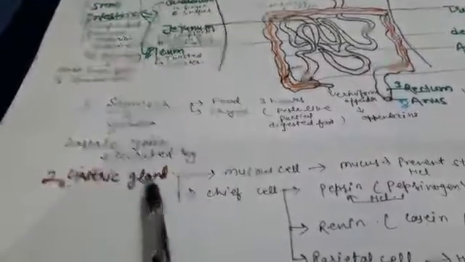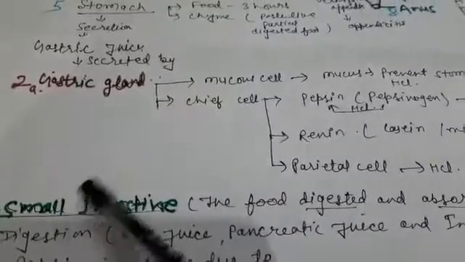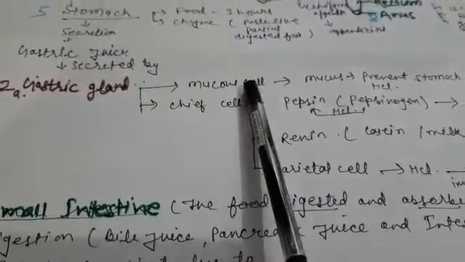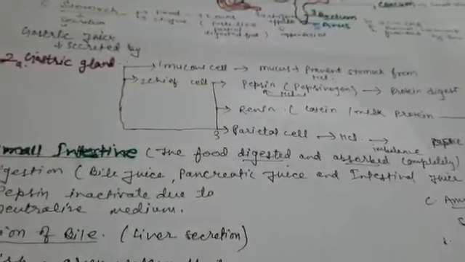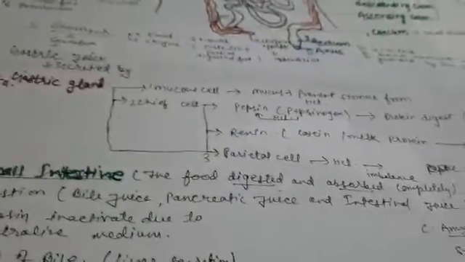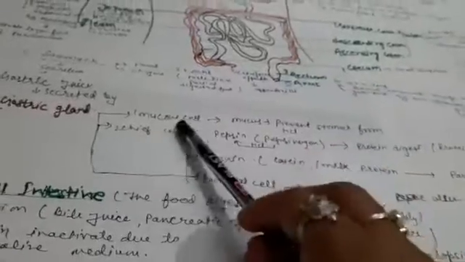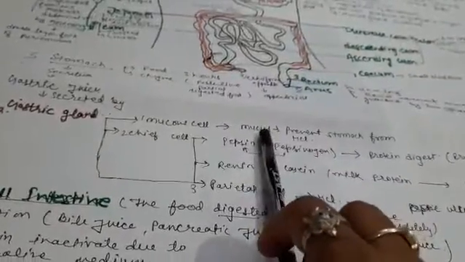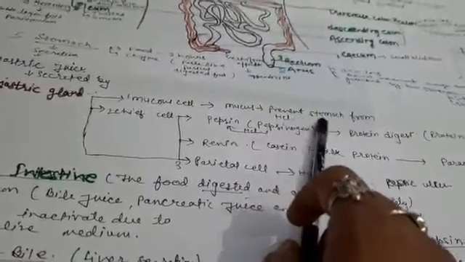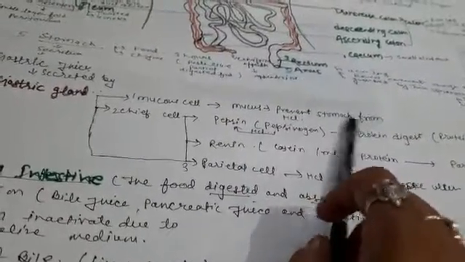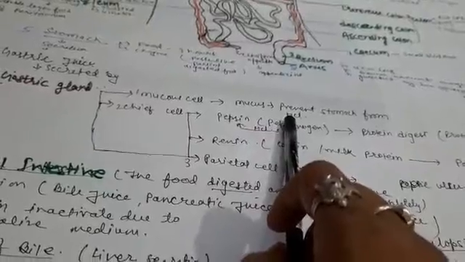The gastric gland has three types of cells: mucous cell, chief cell, and parietal cell. The mucous cell secretes mucus, and the function of mucus is to protect the stomach from HCl.